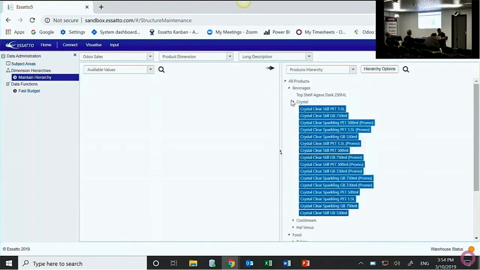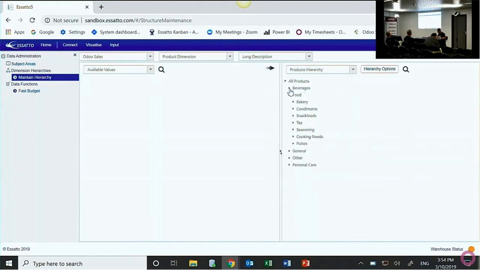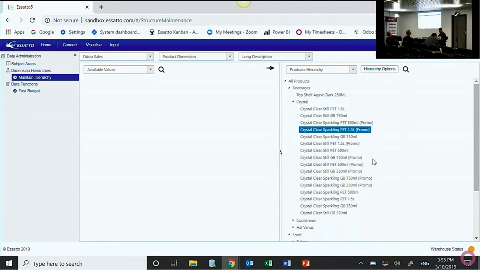There we go. So the next time my users go to report actuals, budgets, or whatever it happens to be by product, instead of beverages just breaking out into all detailed beverage SKUs or items, they're going to get a breakout by the different brands first, and then it'll break out into the different item codes.